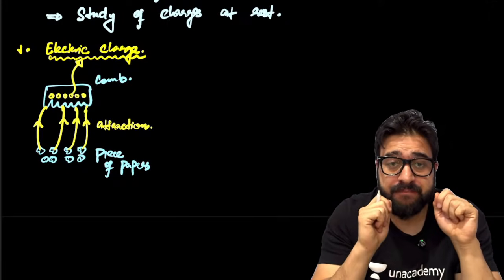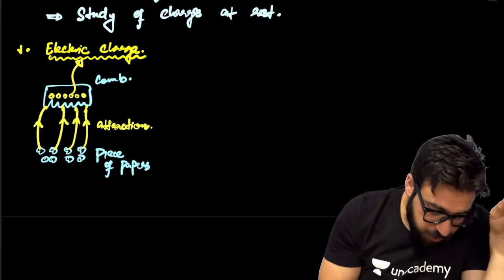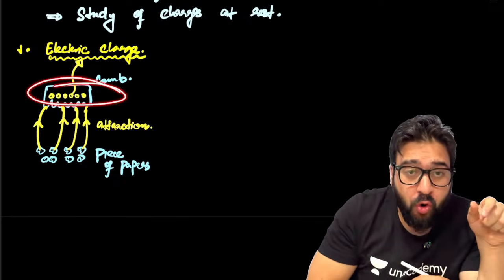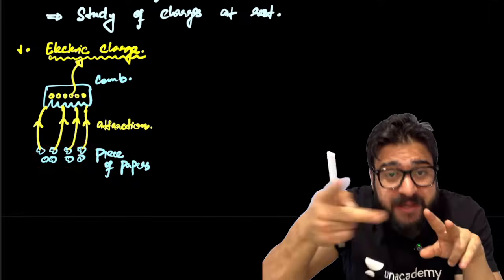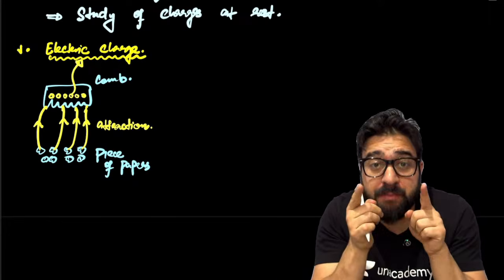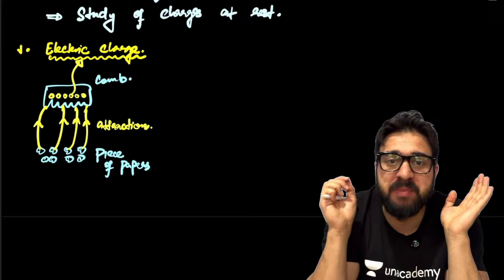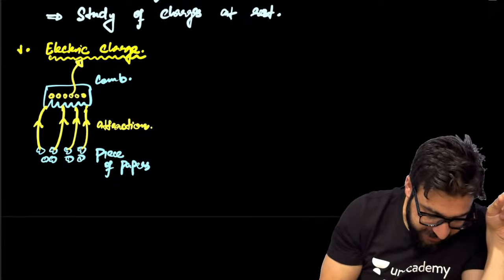So I can say this body, the comb, attracts another body, the pieces of paper, only because of the charge. Because of the charge, this attraction took place. Now how can I define this charge?